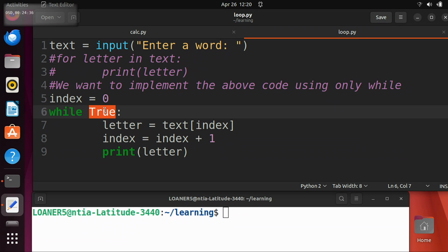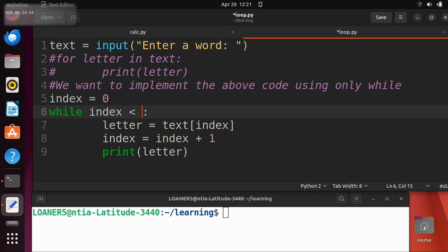At 4. At 4 for a length 3 string, but in terms of the length of the string, right? Because I can type in anything I want. So we can't just say while index is less than 4, right? Because then that only works for strings of certain length, right? So what can I write here?